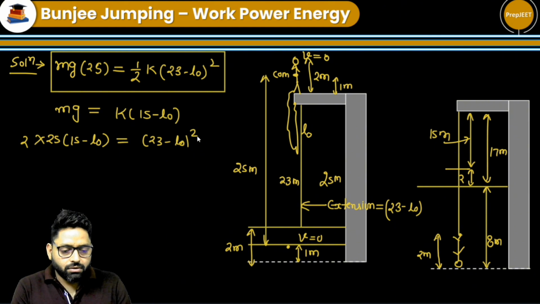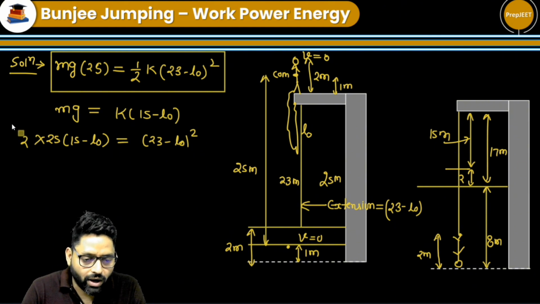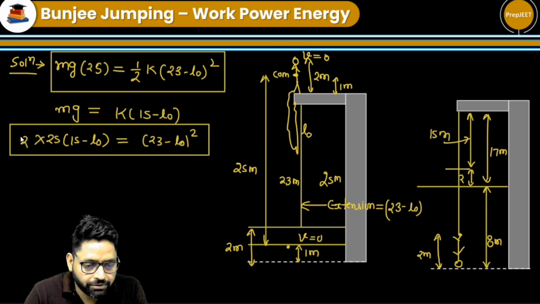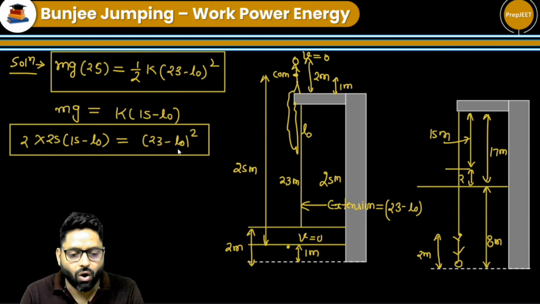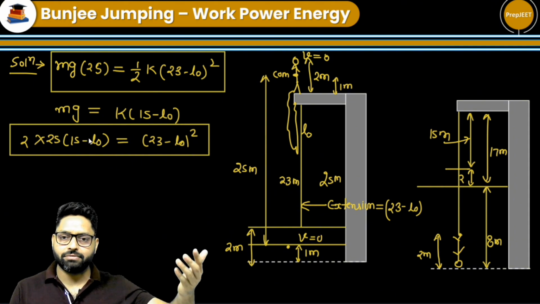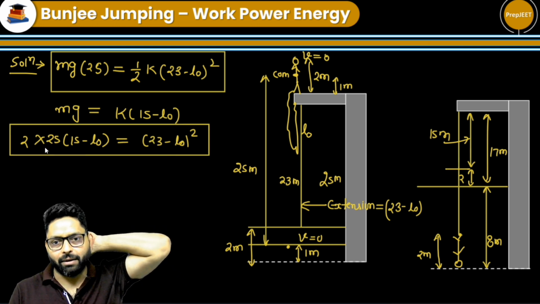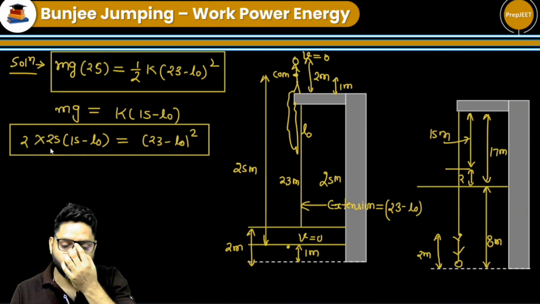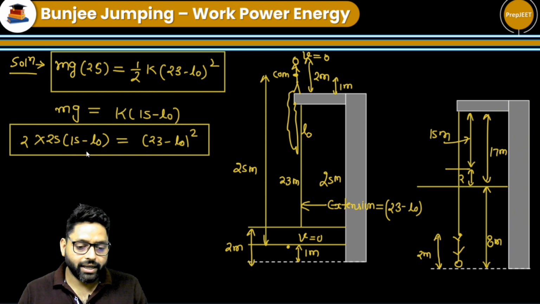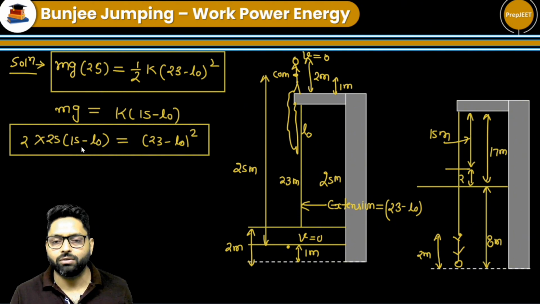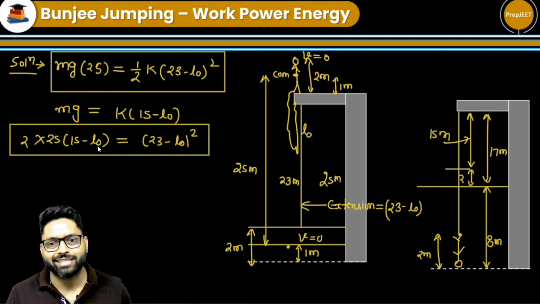So either we make a quadratic equation and find the root, but I can see one thing here. On this side it is 50, and it is 23 minus L naught. So the value of L naught should be less than 15. And there is a very odd type of number, 23. I am trying to solve it by a shortcut. I am not going into solving this quadratic equation. So I can choose some value of L naught, and the value of L naught should be less than 15. So I will take the first value as 13.